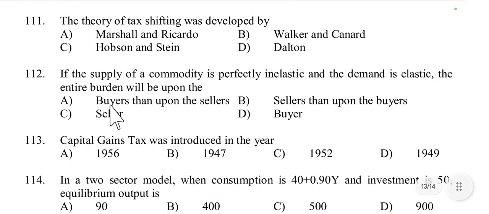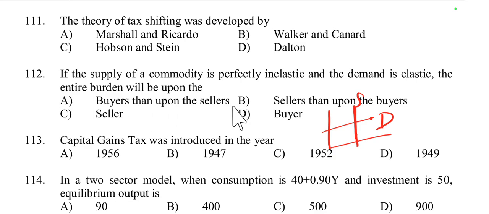Then question number 112: if the supply of a commodity is perfectly inelastic and the demand is elastic, the entire burden will be upon the sellers, buyers, or sellers then upon the buyers, or seller buyer. It's sellers then upon the buyers.